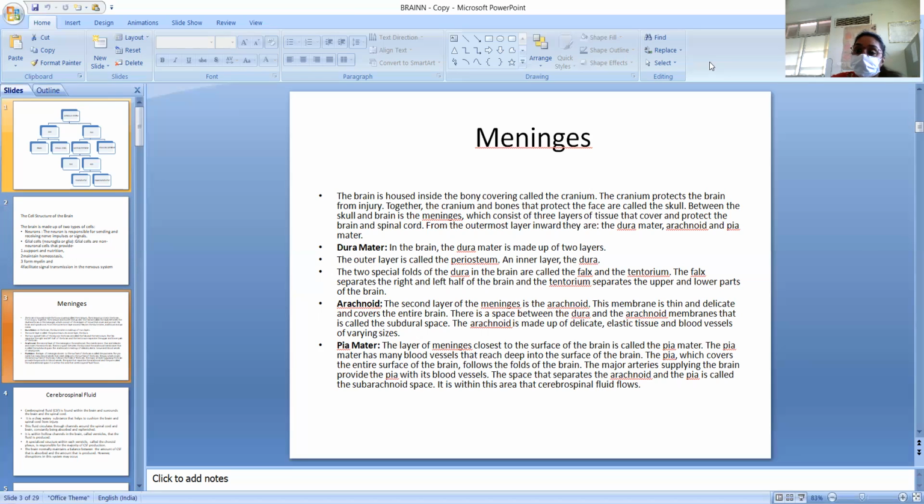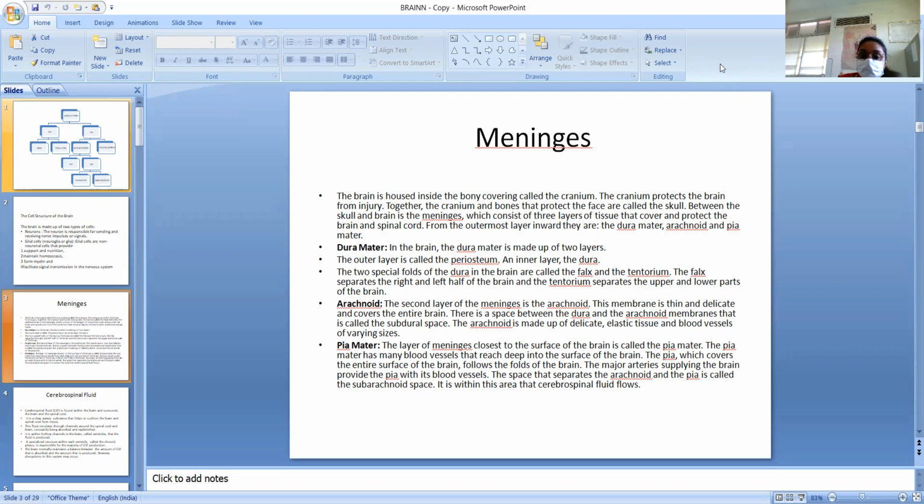The outermost layer is the dura mater, inside there is the arachnoid, and the innermost layer, attached to the brain, is the pia mater. So these are the meninges. The dura mater in the brain is made up of two layers. This is called the periosteal layer, and the inner side is the meningeal dura. The two special folds of the dura in the brain are called the falx and tentorium.